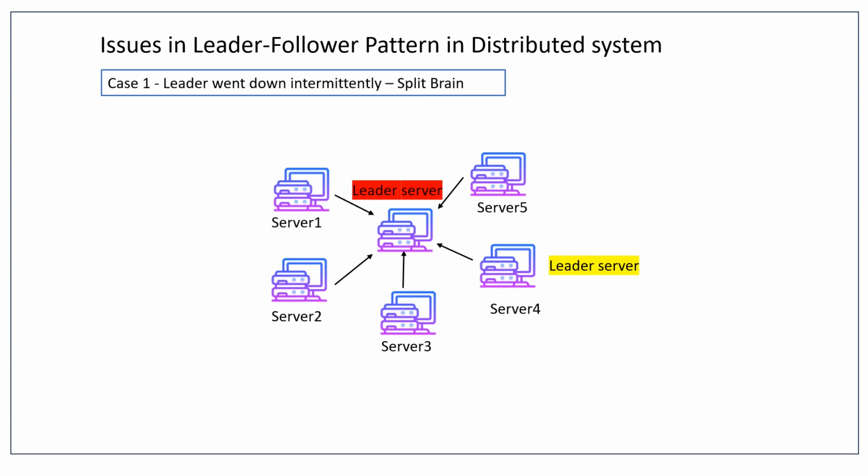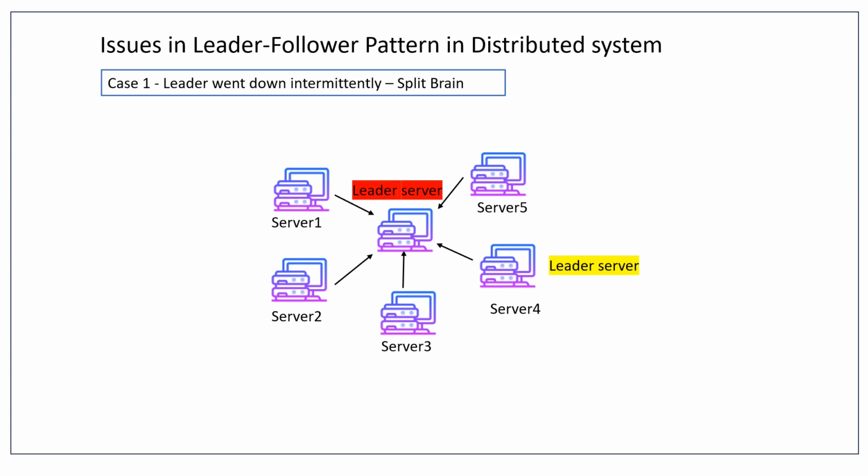That can be a very problematic situation, because now the other servers are confused. They have a split brain. They rely on the leader server for certain instructions, and there are two leaders at the same time. That situation we have to handle, because there can't be two leaders in a cluster environment. In this leader follower pattern, we have to utilize just one leader at a time.